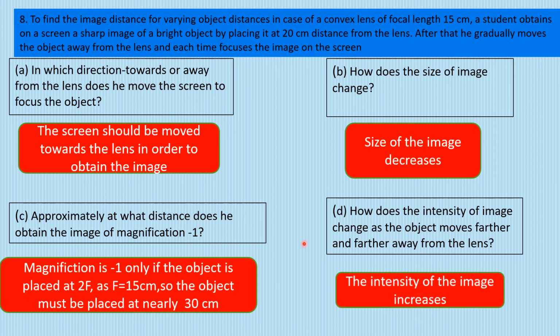The last part, how would the intensity change as you move the object away? See, object को दूर ले जाओगे, so the image comes closer to the lens. If the image comes closer and closer, the intensity increases. Is it clear? So just as if you take the object away from the lens, the image comes closer to the lens, the size of the image decreases and the intensity increases. I hope this is clear.